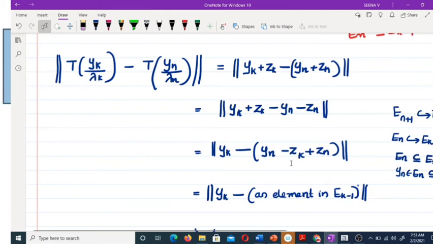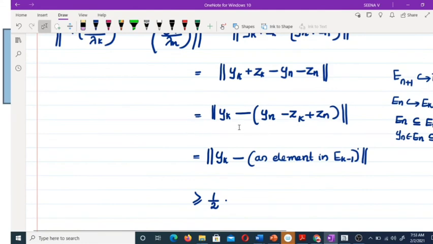Where is z_k? z_k belongs to E_{k-1}, and E_{k-1} is contained in E_k. Where is our z_n? z_n belongs to E_n.